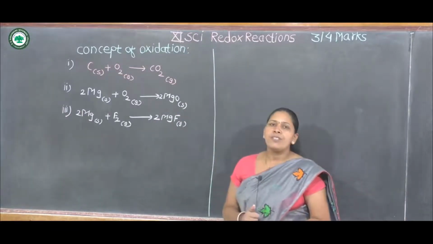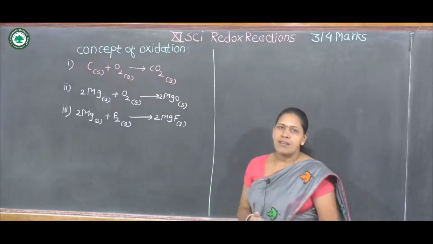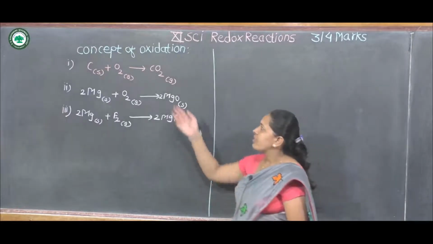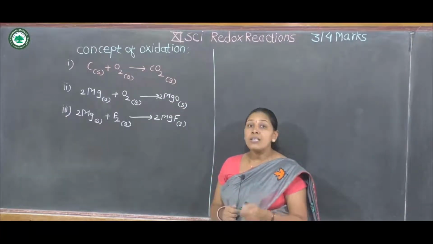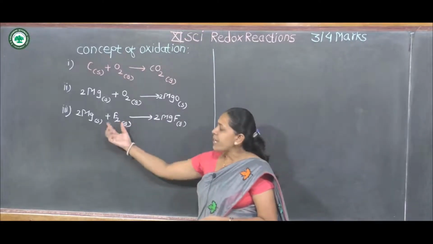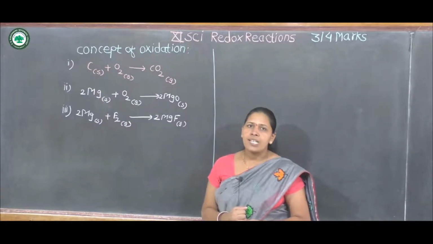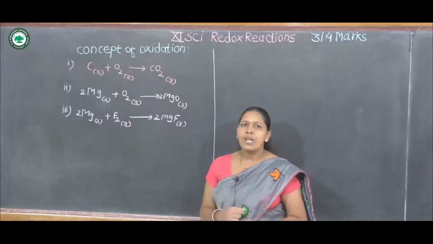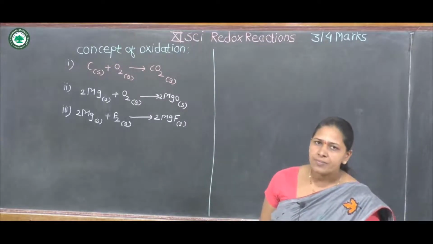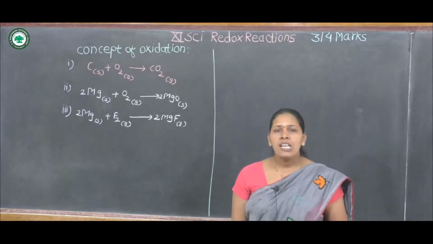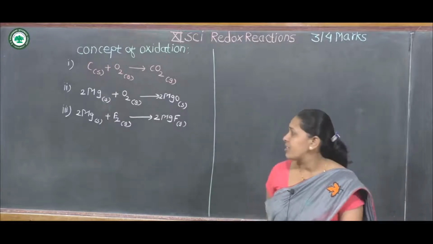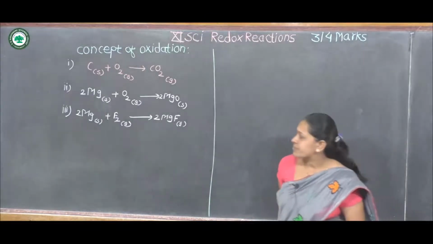What is the difference between the first two examples and the third example? In the first two examples there is addition of oxygen only, and that is called oxidation. But in the third reaction there is no addition of oxygen; here magnesium is reacted with an electronegative element, that is fluorine, to form magnesium fluoride, and it is also oxidation. Then the second definition of oxidation is combination of any element or substance with an electronegative element.